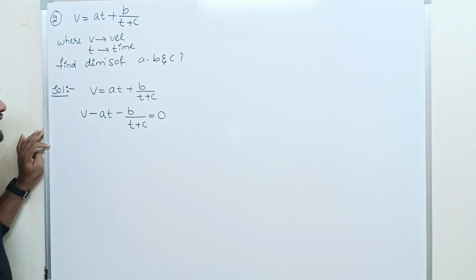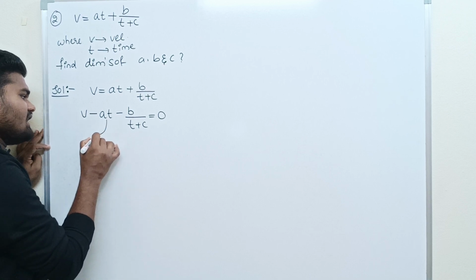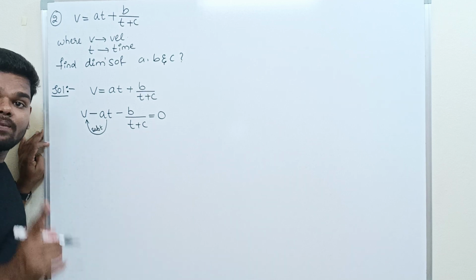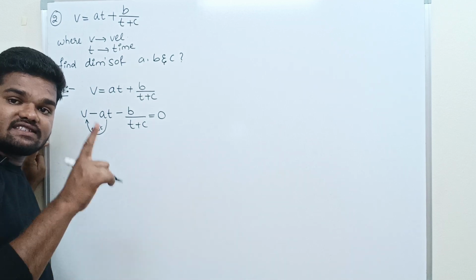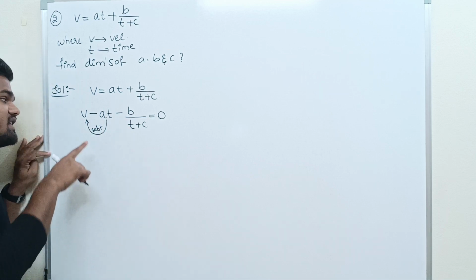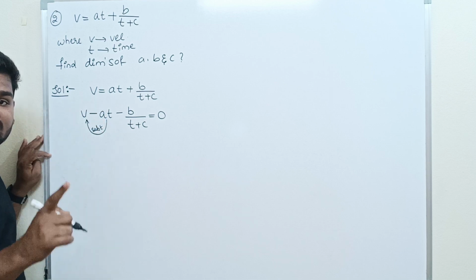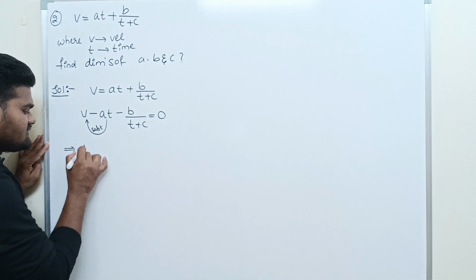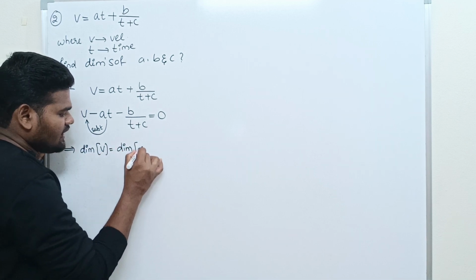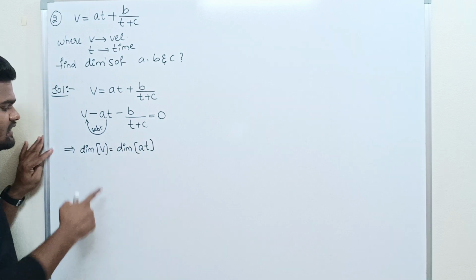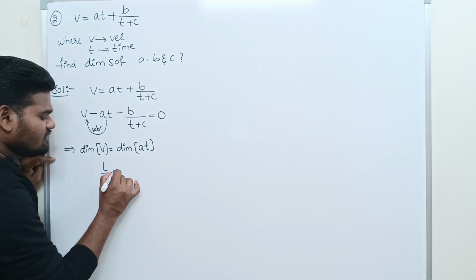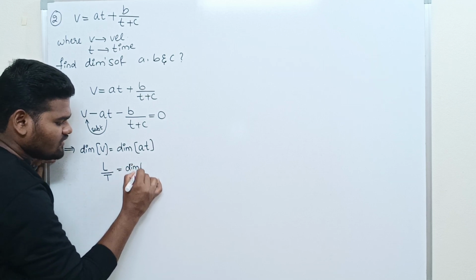Are you getting it? So AT is subtracted from V. Why is it subtracted? If it is subtracted, then they have the same dimensions. So the dimension of V is equal to the dimension of AT. What is the dimension of velocity? Displacement by time. What is the dimension of A? We don't know, we have to find.